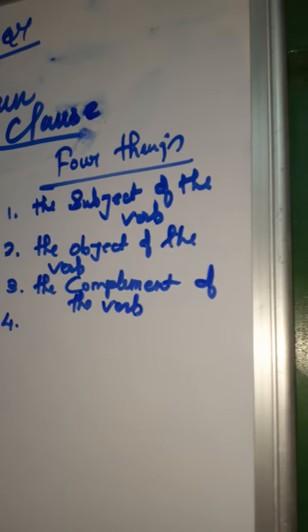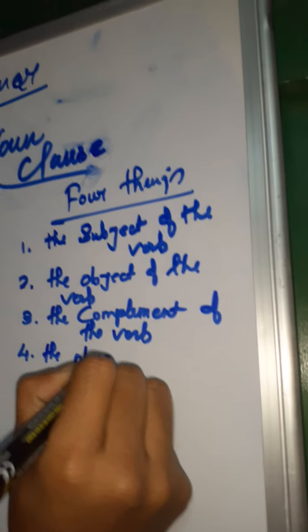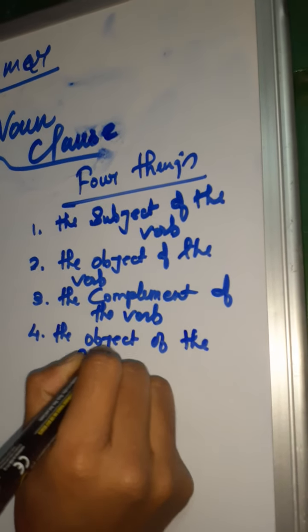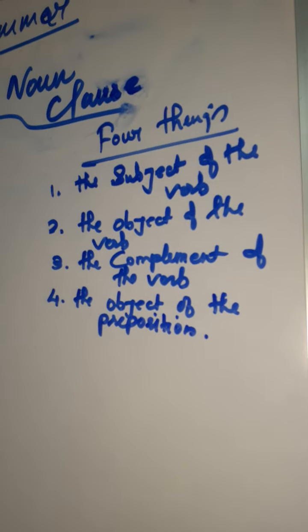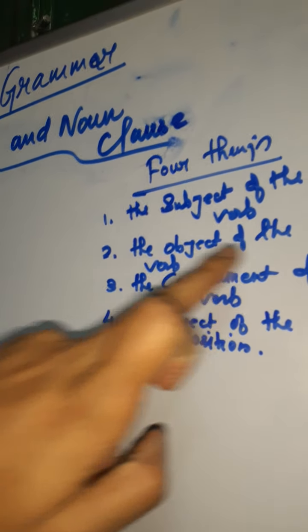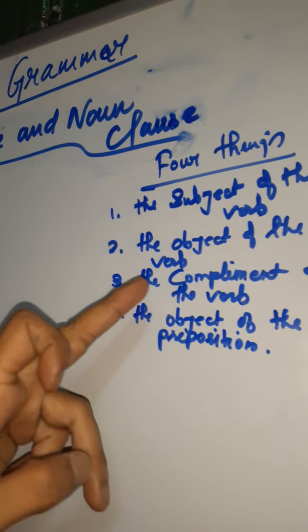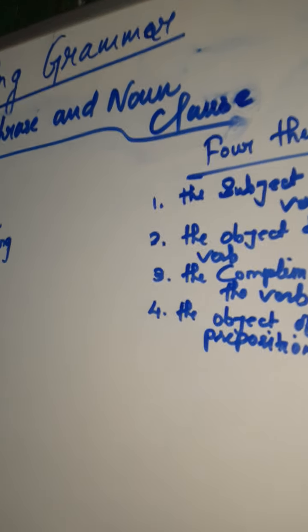Number 4, the object of the preposition. This you have to notice in the words. So the subject of the verb, the object of the verb, the complement of the verb, the object of the preposition. Now we'll go example-wise.